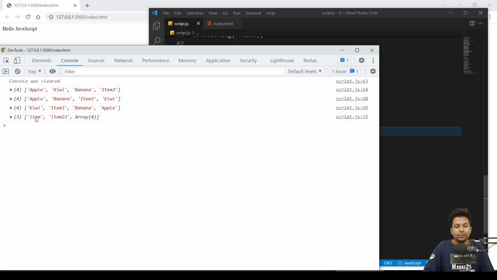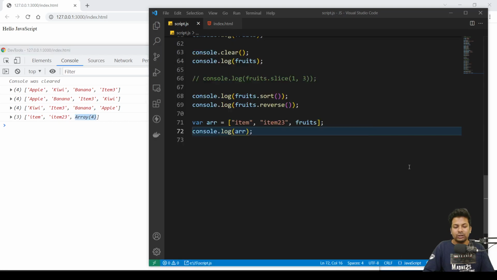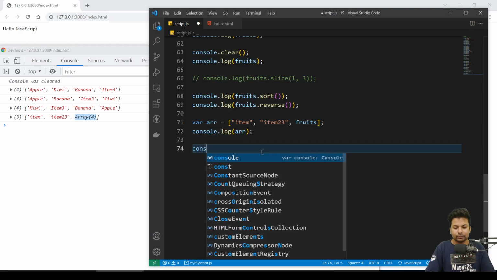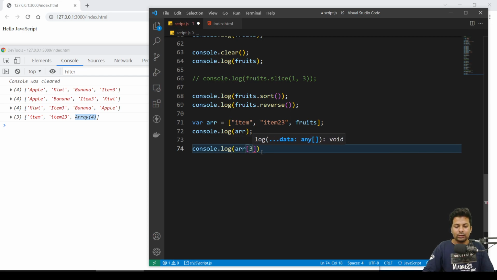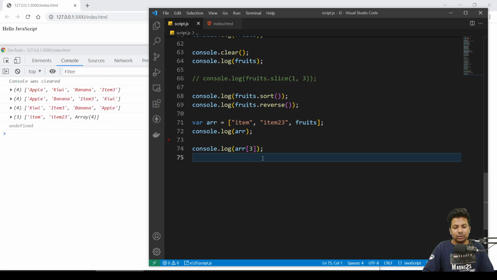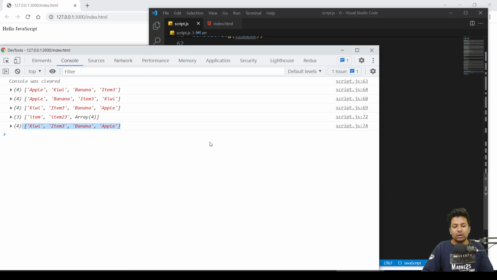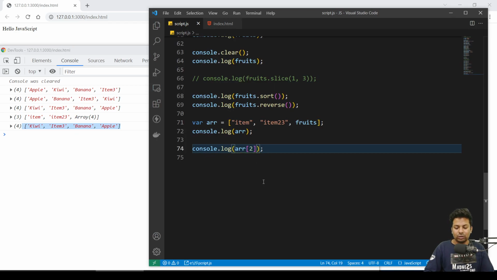So if you go for the third element, you will get the third array. See, you got this fruit array because fruit was in the third, so you got the whole array. Now again on this array I want the first element, so first is item 3. So it works like this.